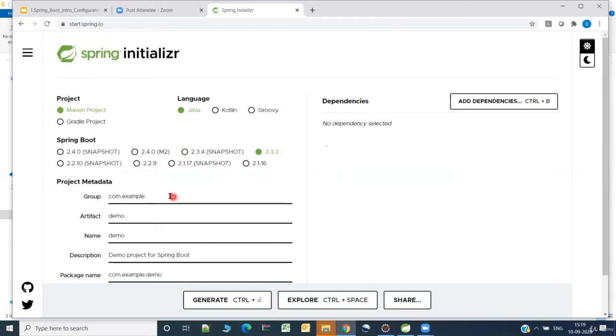Fine. And I need to specify what is the group and artifact for the Maven projects, as you might be already knowing. So Maven is a build tool which automatically downloads the dependencies from the Maven central repository. Okay, right. So let me use the group as com.example91. Let me say the artifact as 91 and let the description and all these be same.